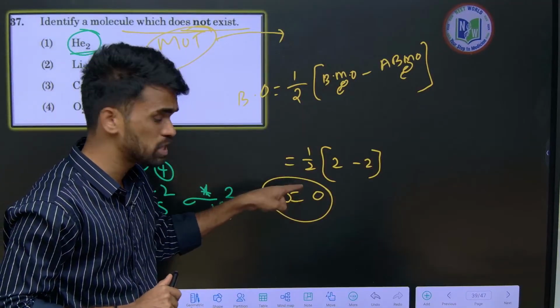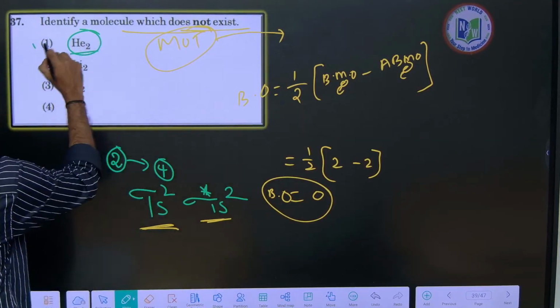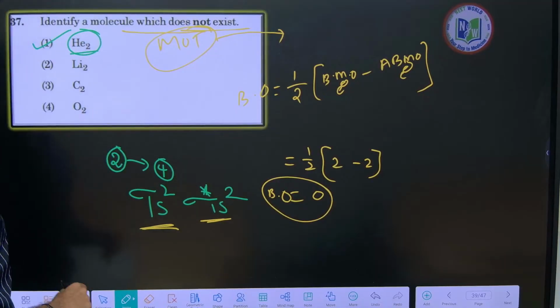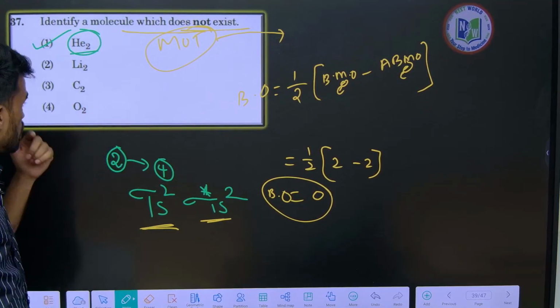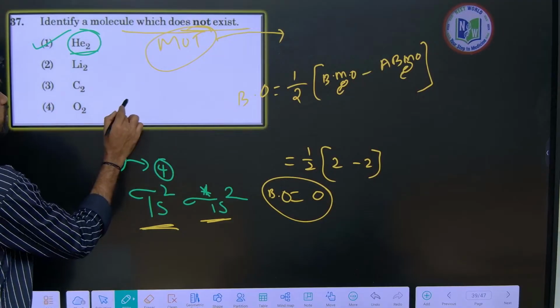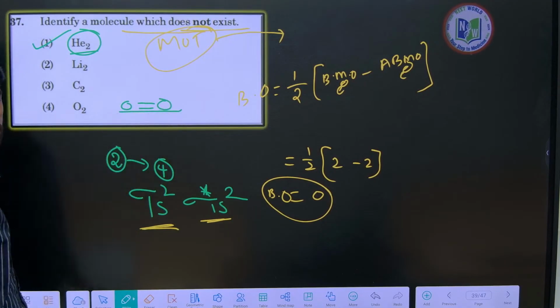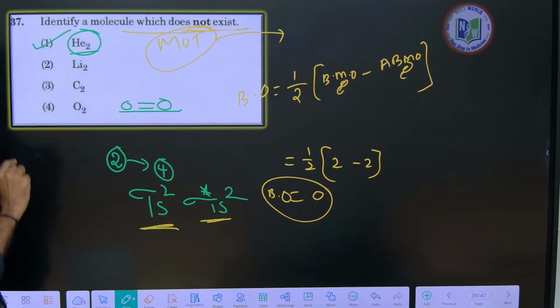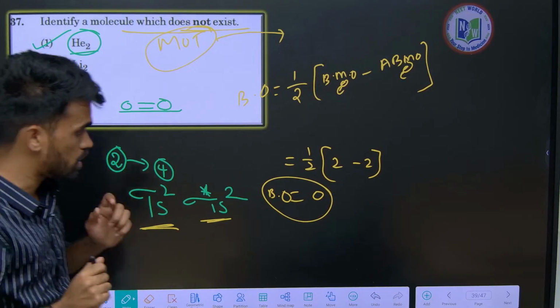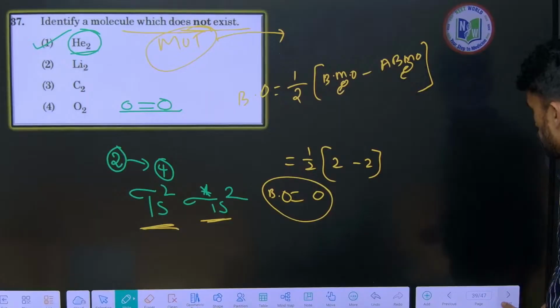But if it is having 0, that won't exist. So helium won't exist. That's it. That is the correct one. So you can try for this. So then if you try for oxygen, you will be getting bond order as 2 like this. Okay. So everything I explained regarding these things, you can watch the molecular orbital theory, that will be helpful.